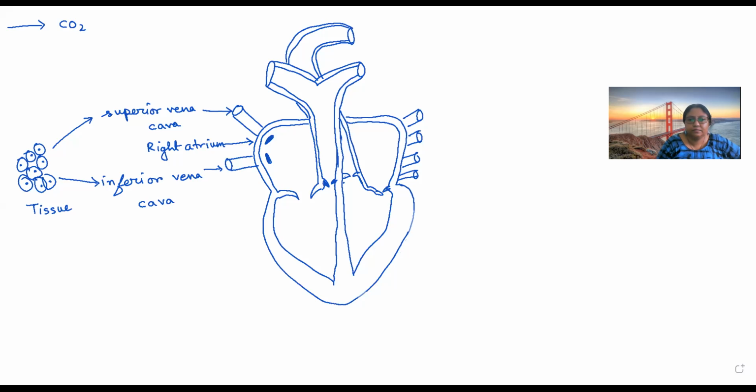Okay. Is it all right, class? Yes, ma'am. So now blood will enter here. After entering here, it will go to the right ventricle.